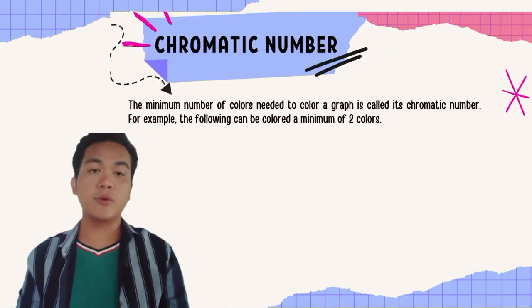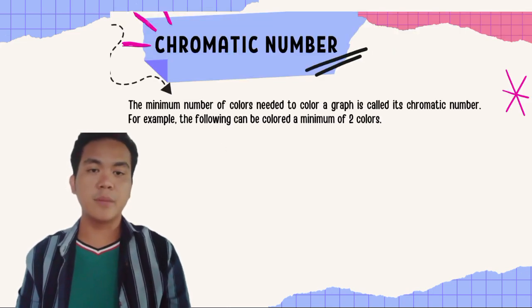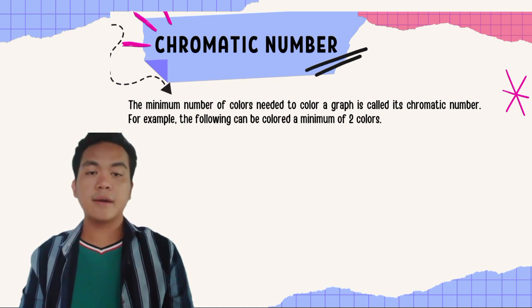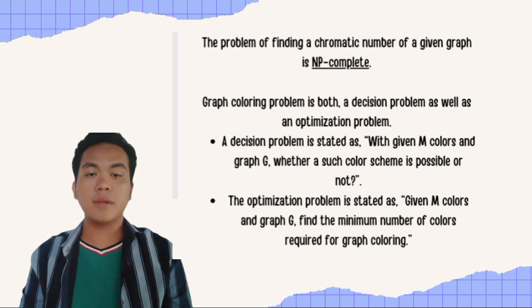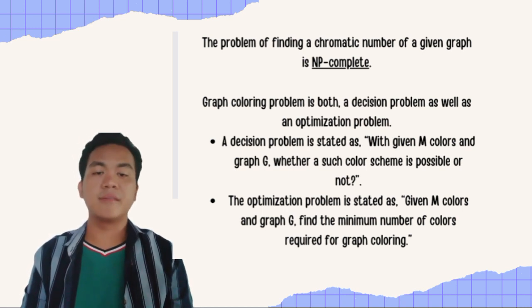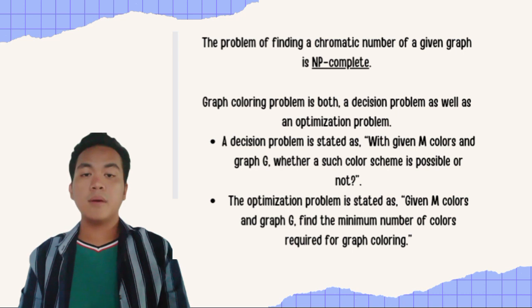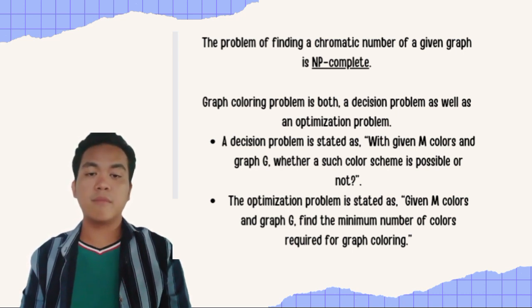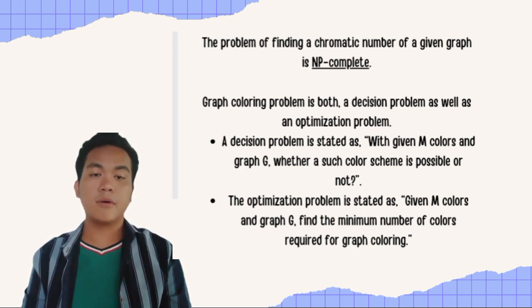Now, let's talk about chromatic numbers. The minimum number of colors needed to color a graph is called the chromatic number. For example, the graph here can be colored with a minimum of 2 colors. Graph coloring is both a decision problem as well as an optimization problem. A decision problem is a class of question in mathematics and formal logic, where the problem is finding an algorithm or repetitive procedure that will yield a definite answer, yes or no, to that question.